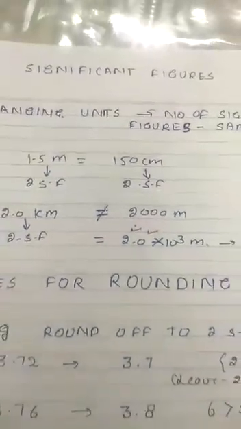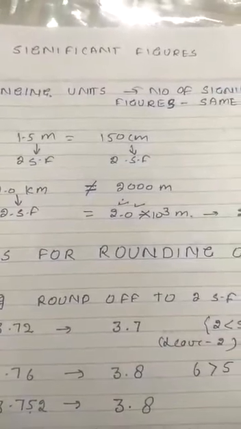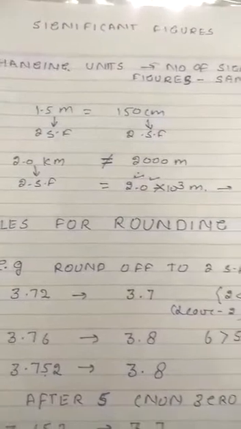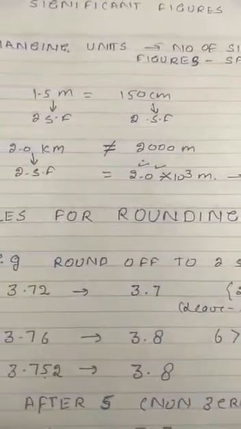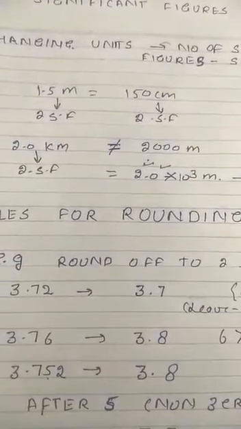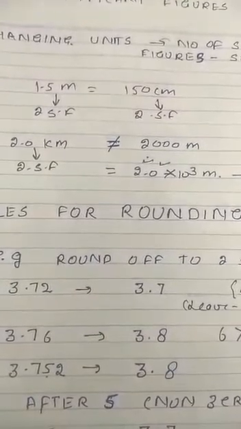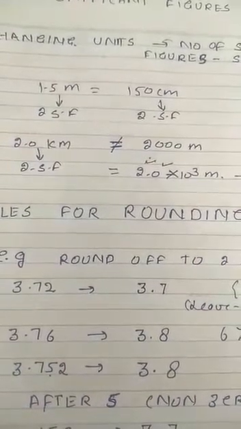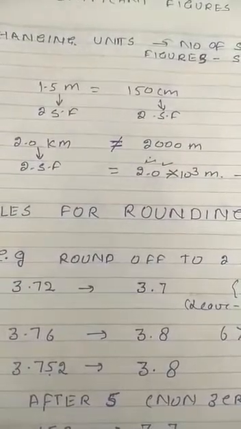Students, continuing the same topic of significant figures, now I am telling you one more rule, that is, by changing the units, the significant figures never change. For example, there is 1.5 meter, it's equal to 150 centimeter, but in 1.5 meter there are two significant figures, and in 150 centimeter there are also two significant figures because the 0 is the trailing 0 and that is